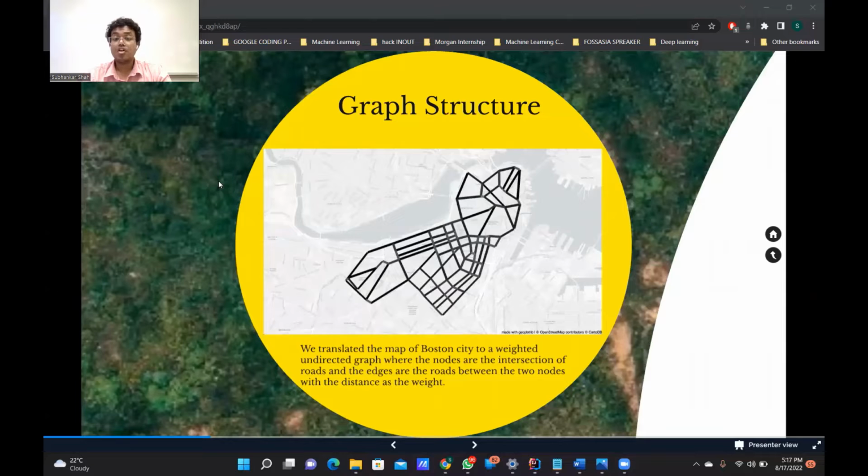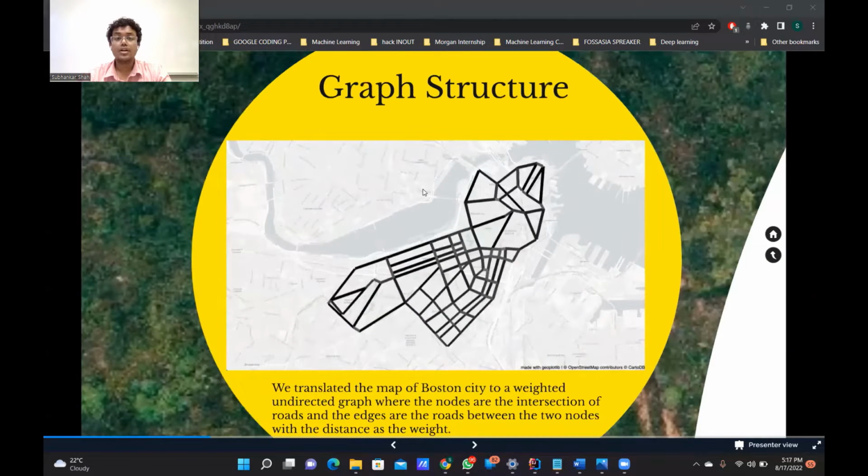The intersections of roads are represented as nodes. The connections between the nodes are edges. The weight of the edges are the distances between the intersections. You can see the nodes and edges in the image.